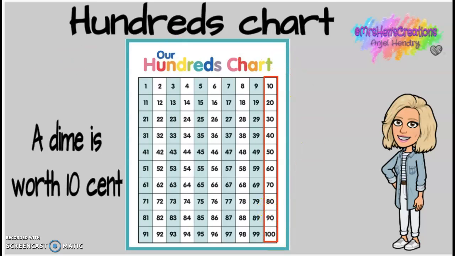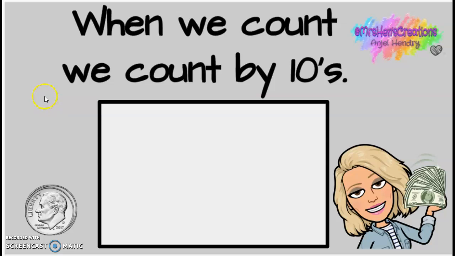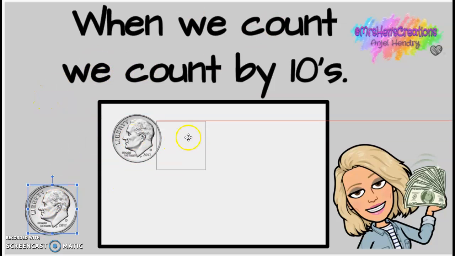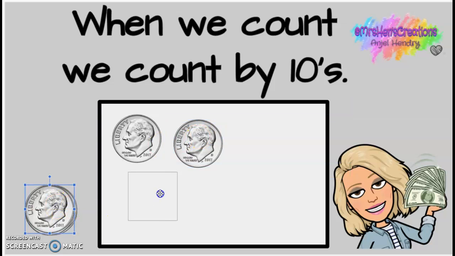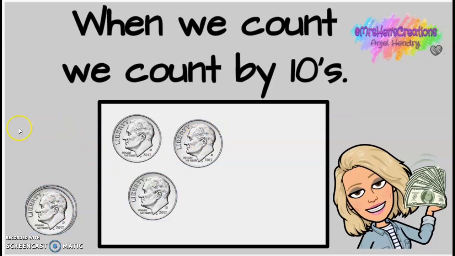All right. So when we count by tens, or when we count dimes, we count by tens. 10, 20, 30. Good. All right, sweet friends. So these are dimes. Dime, dime, little and thin. I remember you're worth 10.